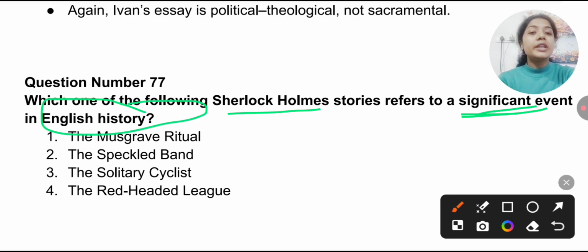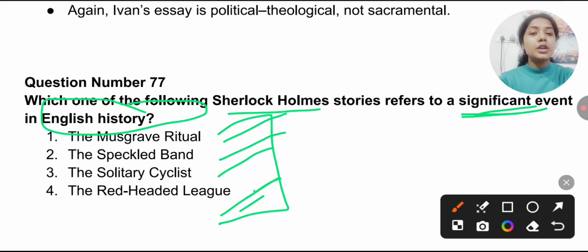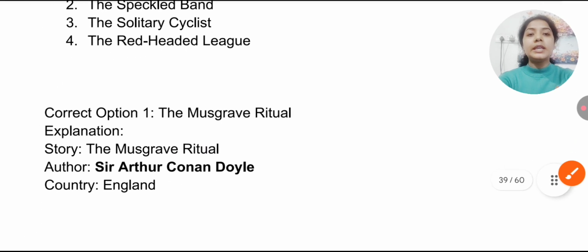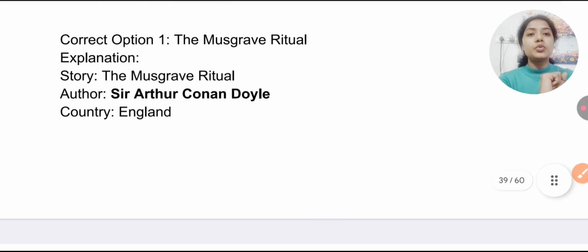It is the Musgrave Ritual, the Speckled Band, the Solitary Cyclist, and the Red-Headed League. You have to find an important event in the work of Sherlock Holmes that became part of English history. So the correct answer is option 1, the Musgrave Ritual.